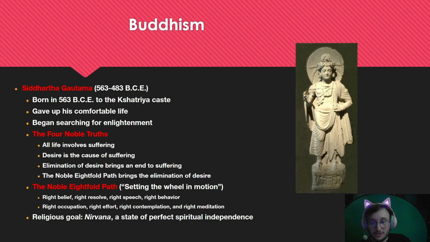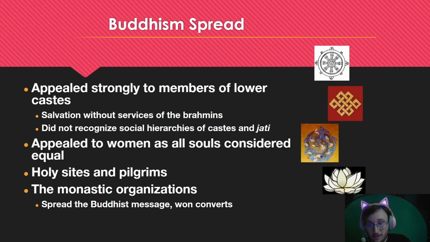Buddhism did not focus on the soul or an afterlife, but rather on a philosophy of living. It spread quickly, especially among those of the lower caste, because it offered salvation without the need of the Brahmins. Buddhism promoted equality and appealed to women, as all souls within Buddhism are considered equal. Right? Buddhism also spread through monasteries and trade routes, becoming a missionary religion, meaning that it would go to a place, establish a Buddhist temple or a Buddhist mission, and then they would spread from there.